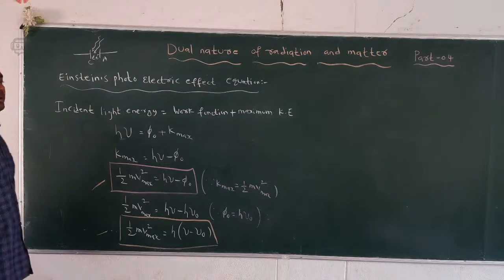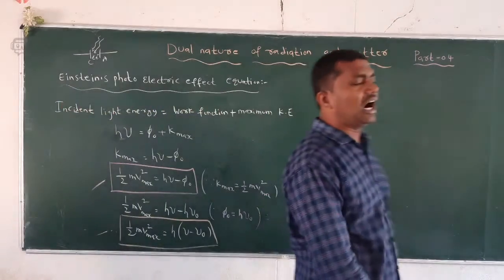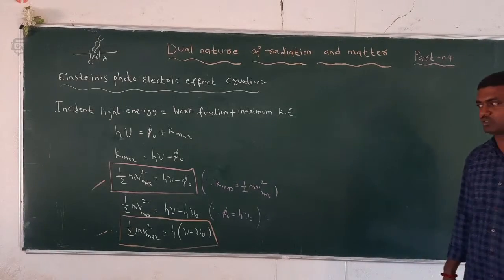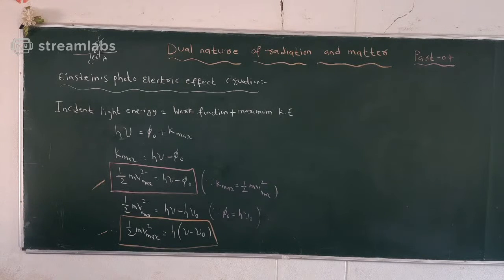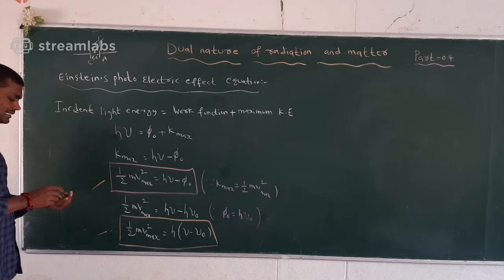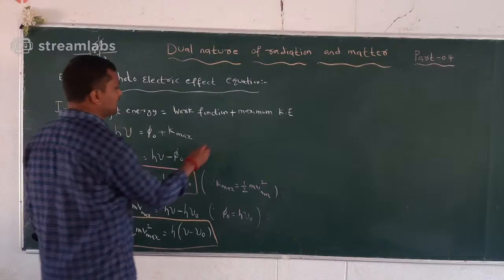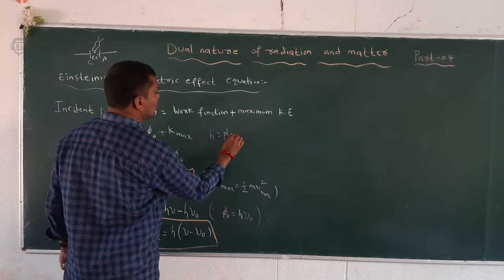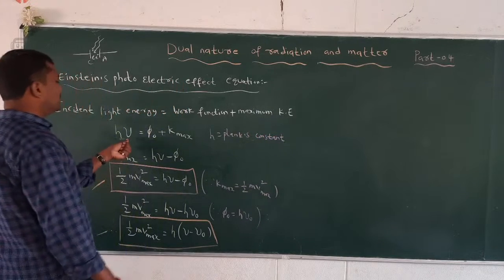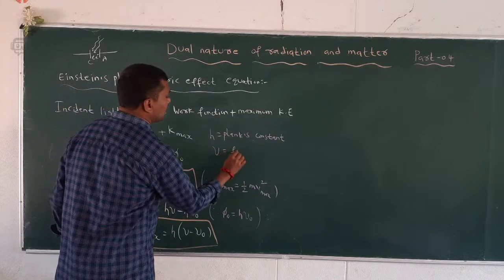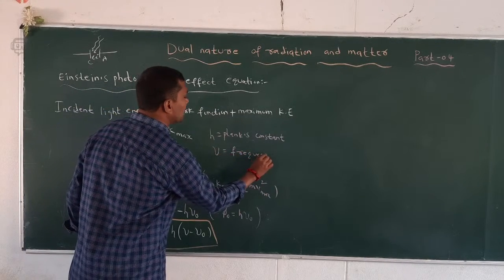So these are the two important forms: half m v square maximum, or kinetic energy maximum, is equal to h nu minus pi naught, or h nu minus h nu naught. Here h is Planck's constant, and nu is the frequency.